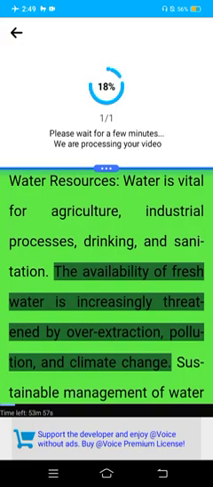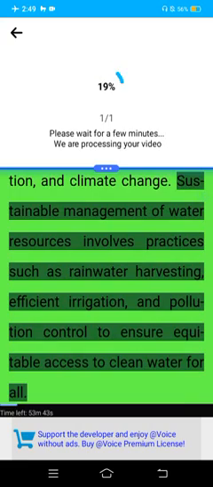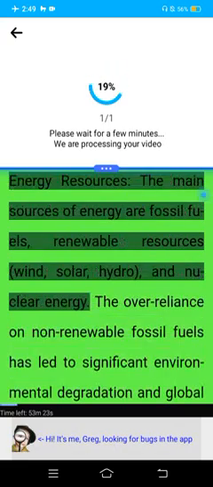The availability of fresh water is increasingly threatened by overextraction, pollution, and climate change. Sustainable management of water resources involves practices such as rainwater harvesting, efficient irrigation, and pollution control to ensure equitable access to clean water for all.